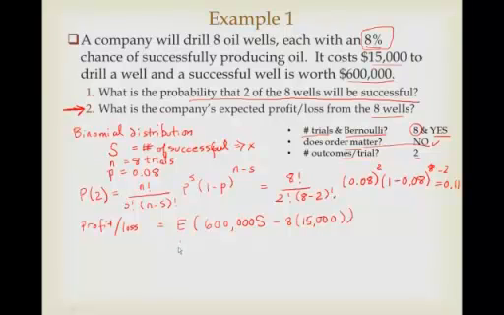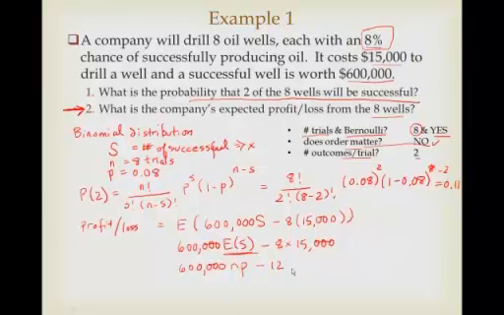We can say it's 600,000 times the expected value of S minus 8 times 15,000. What is the expected value of the successes? It's actually going to be just the mean, which for binomial we can calculate as n times p, and then this turns out to be 120,000.